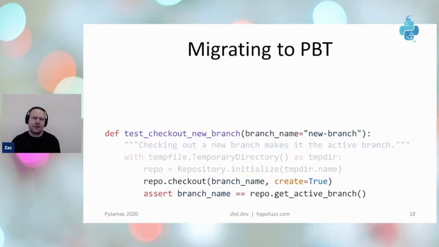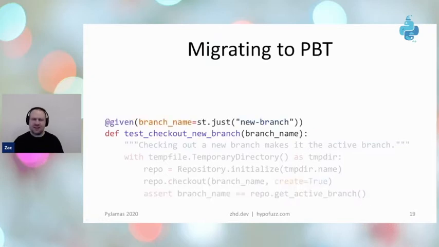And so one simple way to make your test clearer is to move those specific values to function arguments. Because this test now says, if we check out with a branch name, which happens to be new branch, but could be something else, then this should pass. And so that already is a much clearer test to me. And to use Hypothesis, you can now say, instead of making a default argument, let's say hypothesis given the branch name is just new branch. So this is semantically identical. We're not changing what the test does yet. The following stuff happens. But this starts to make it easier to make a more powerful test.